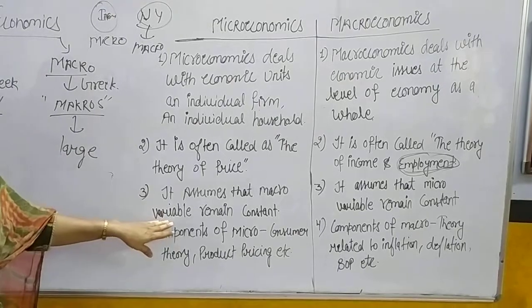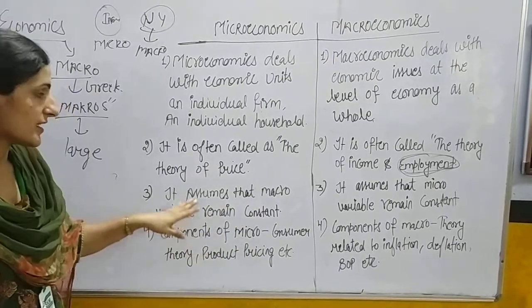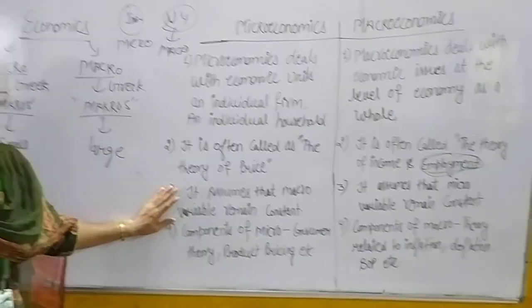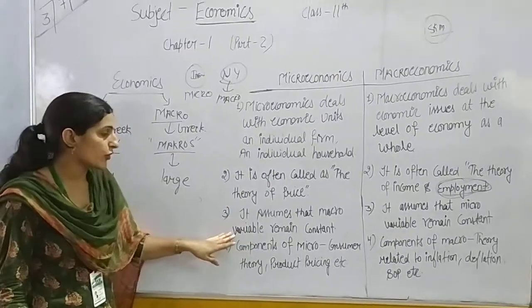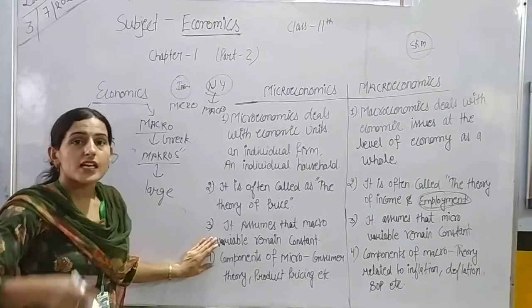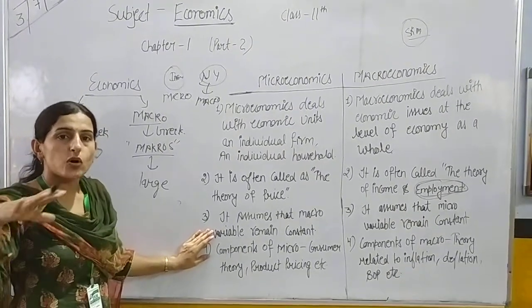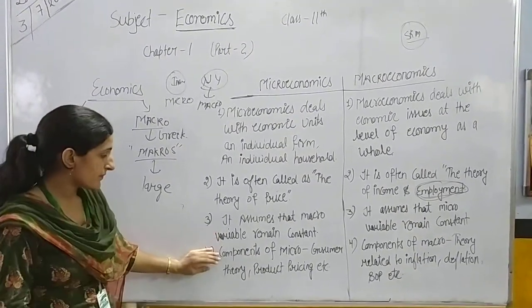Microeconomics assumes that macro variables remain constant. When we are studying microeconomics, it assumes that at the national level all the variables are constant.